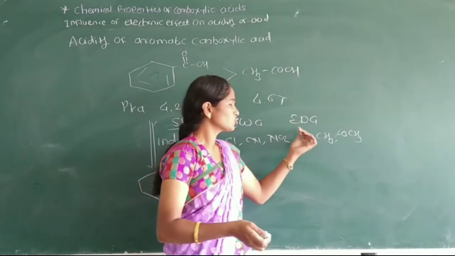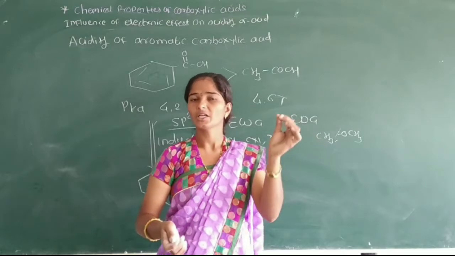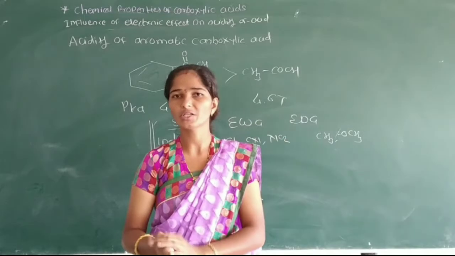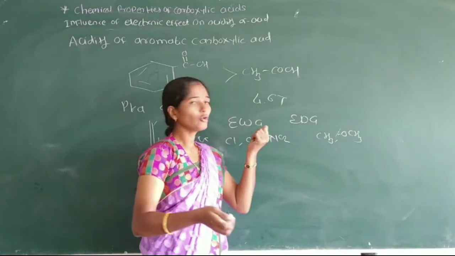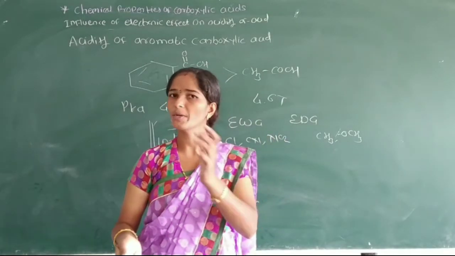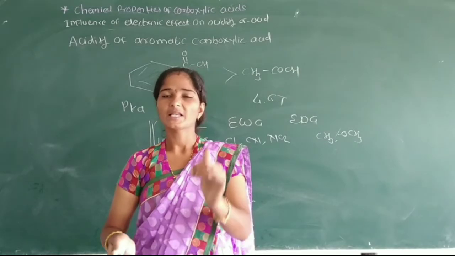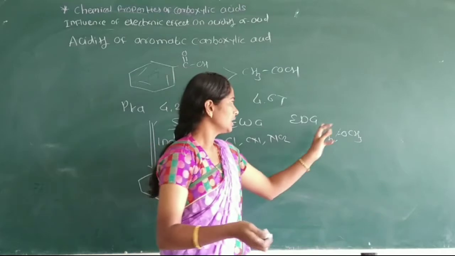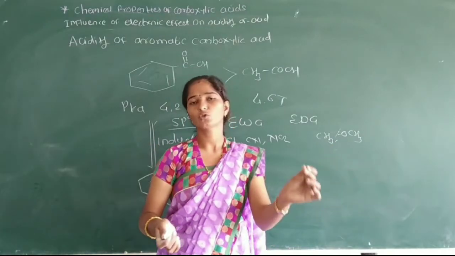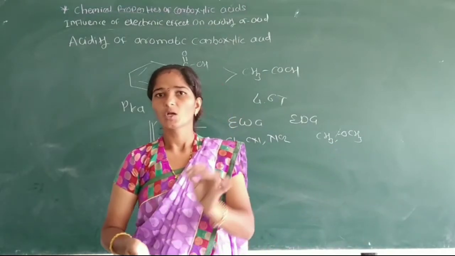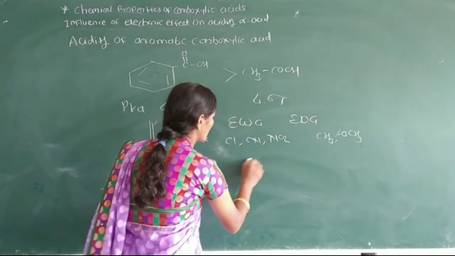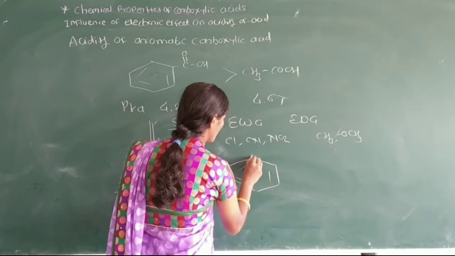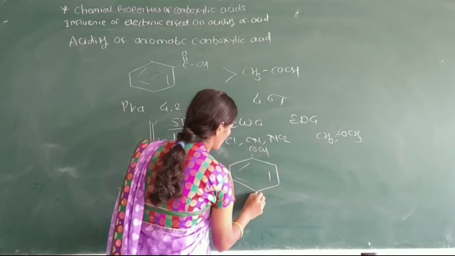Means in these two, the acid strength of benzoic acid increases when an electron withdrawing group is attached to benzoic acid, and the acid strength of benzoic acid decreases when an electron donating group is attached to benzoic acid. We take some examples. We write here, suppose, COOH and here